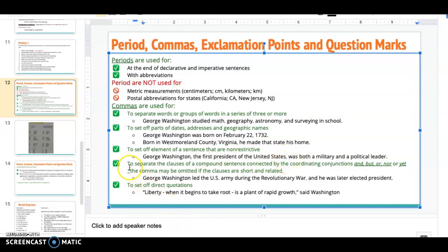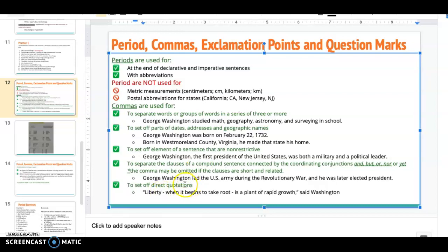It's also used to separate the clauses of a compound sentence connected by coordinating conjunctions: and, but, or, nor, or yet. Now, we haven't explicitly learned about compound sentences. That's actually coming in just a bit later. I think it's next week you guys start to look at compound sentences. But a compound sentence is pretty much when you have 2 sentences put together.